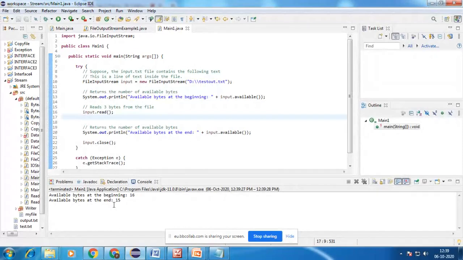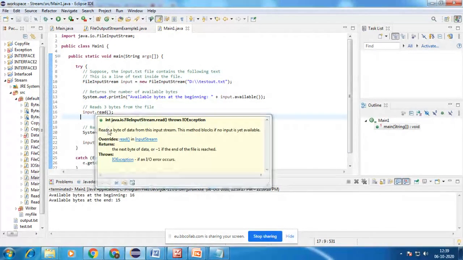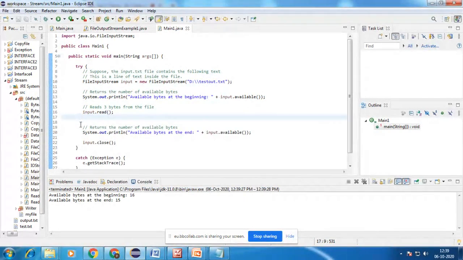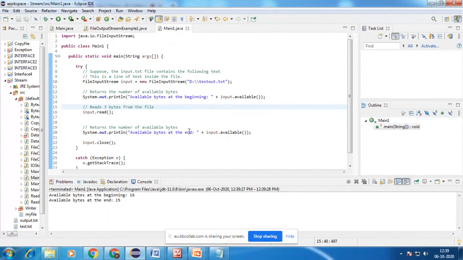So the available bytes in that file is 16, and from that it has to read byte by byte. That is the use of the read method, reading the bytes in that text file.